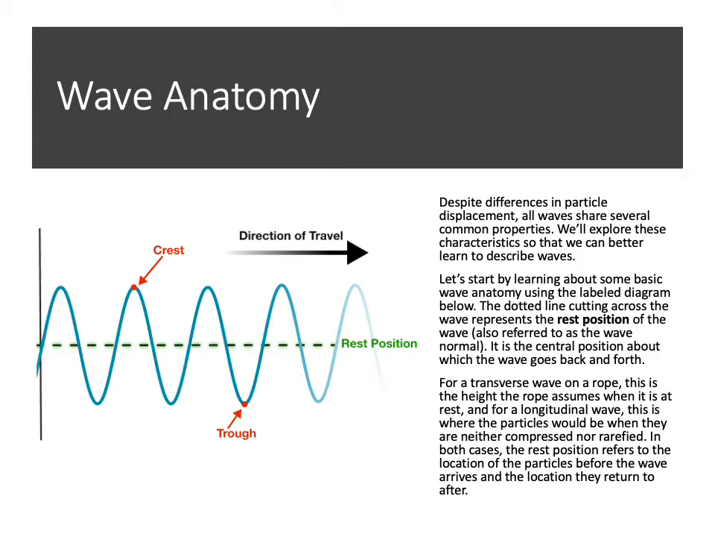For a transverse wave on a rope, this is the height the rope would be when it is at rest. For a longitudinal wave, this is where the particles would be when they're neither compressed nor rarefied, so just kind of in between, not spread out, not bunched together. In both cases, the rest position refers to the location of the particles before the wave arrives, and then the location of the particles after the wave is gone.